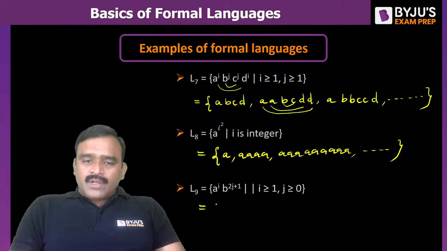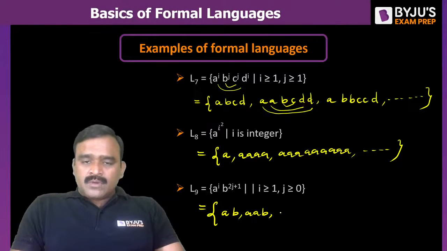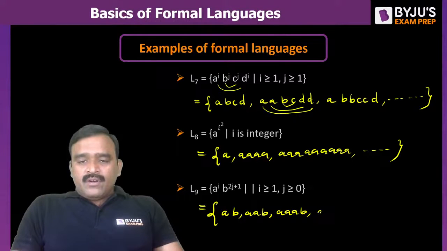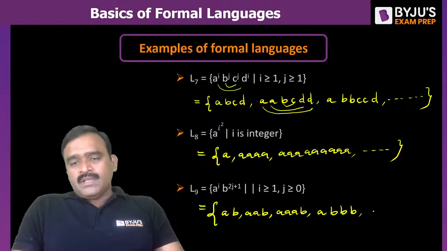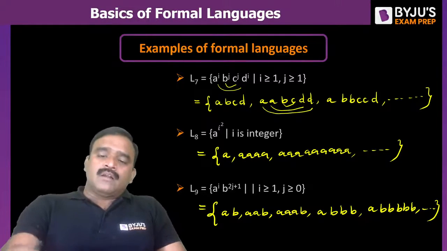And L9, if you observe, a power i, b power 2j plus 1. j value 0 and i value 1. So the minimum number of b's is 1, a's is 1, i greater than or equal to 1. So that means ab is a minimum string. And 2 a's followed by b is also possible. 3 a's followed by b is possible. And 1 a followed by 3 b's, when j value is 1, is also possible. 1 b, 3 b's, and even 5 b's are also possible. Number of b's is odd. Number of a's is any number.